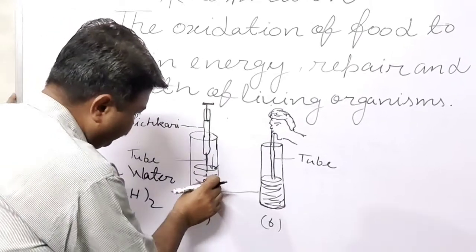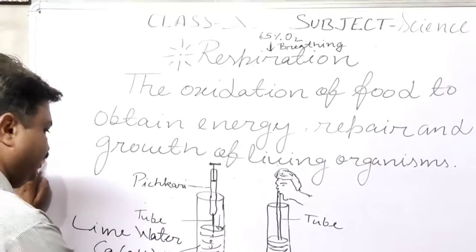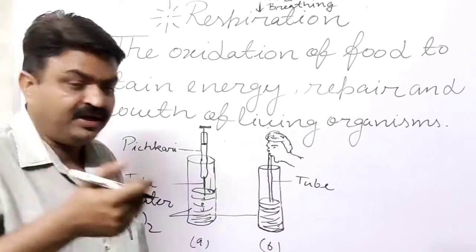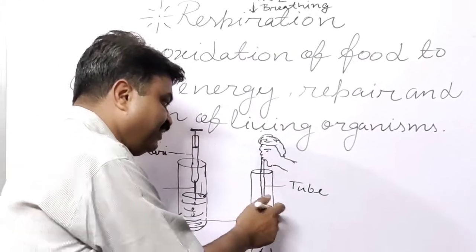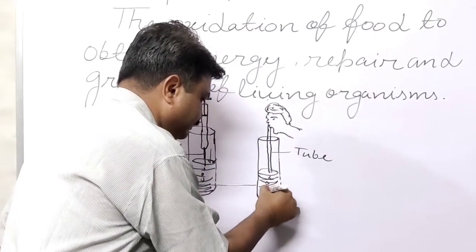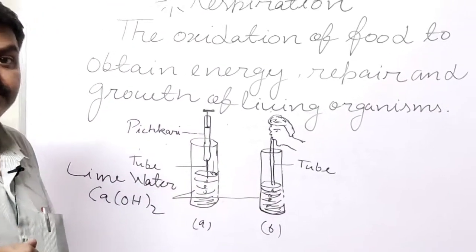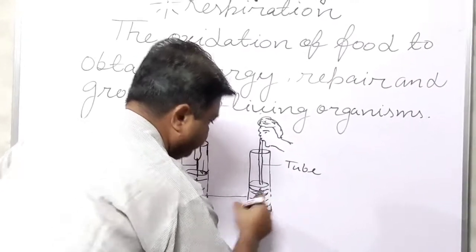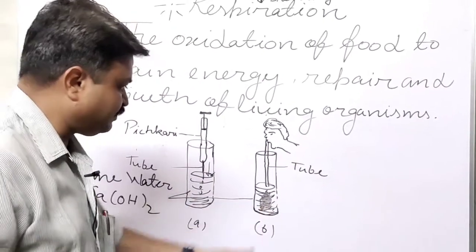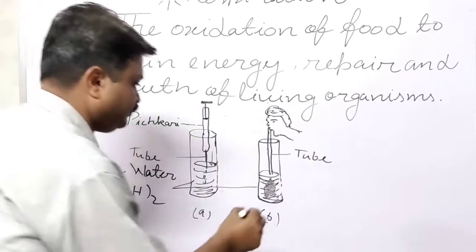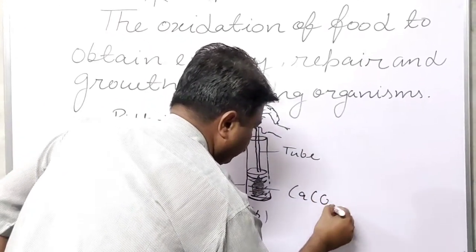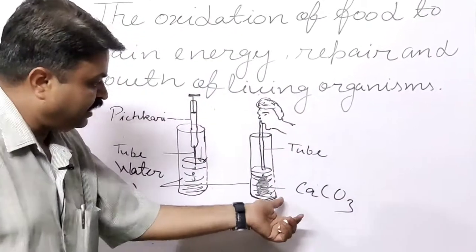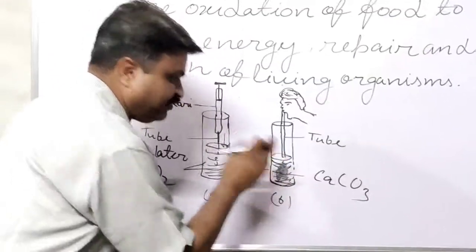In this we will not observe any change in the lime water, but when we blow out the air, when we exhale the air inside the lime water, we will observe the white precipitate, and that white precipitate is calcium carbonate, CaCO3.